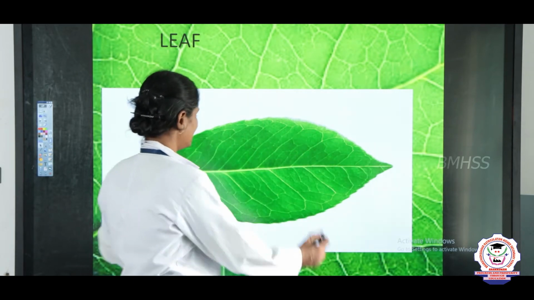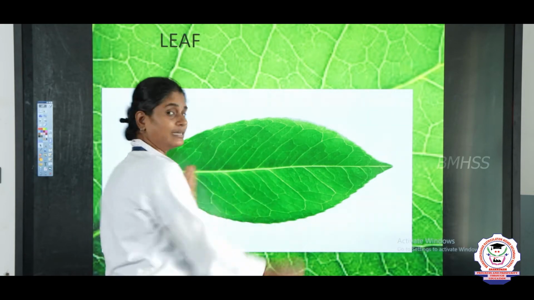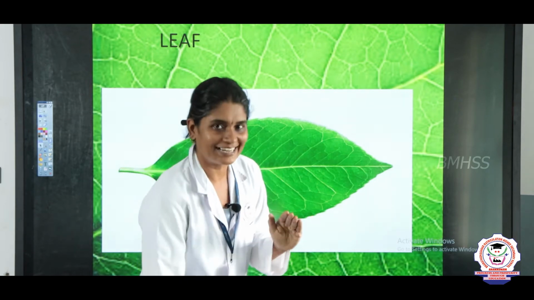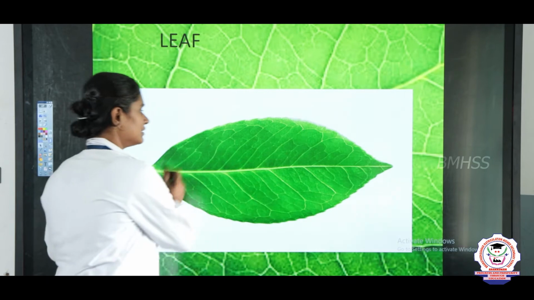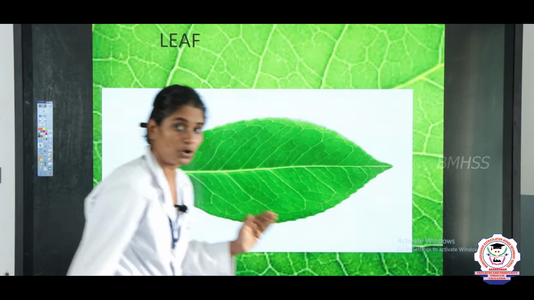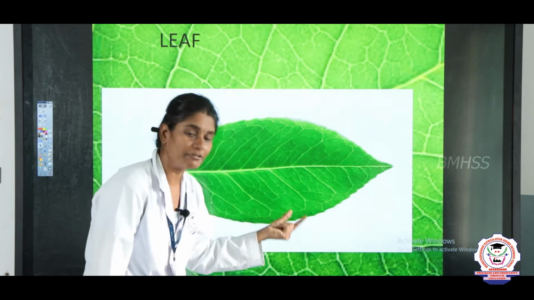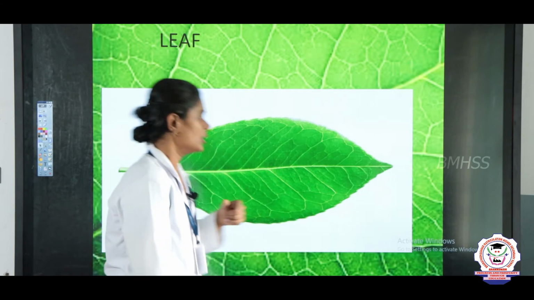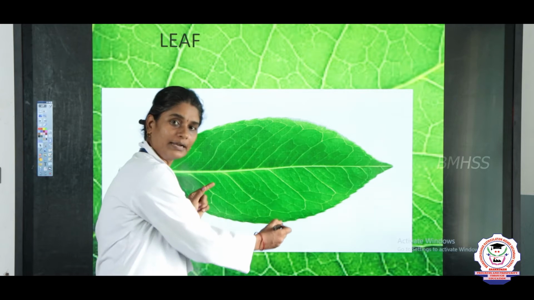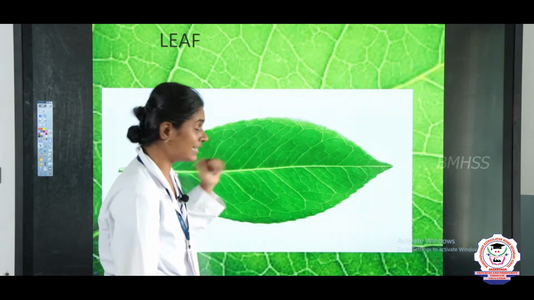And you can see this leaf. What color is it? It is green in color, right. Why? Because there is a pigment present in the leaf, which is called chlorophyll. This leaf contains chlorophyll, that is why it is green in color.